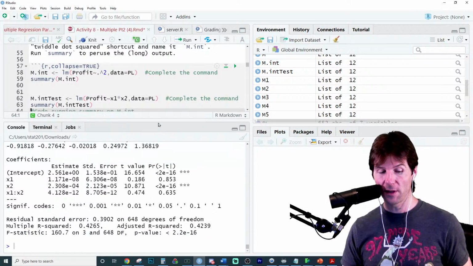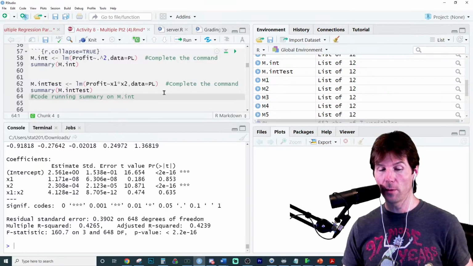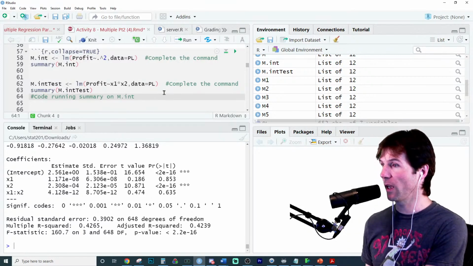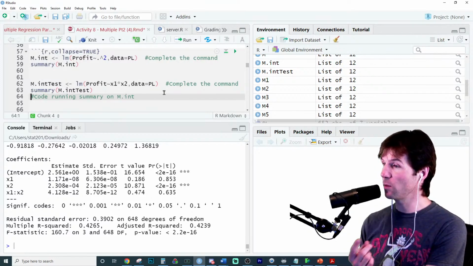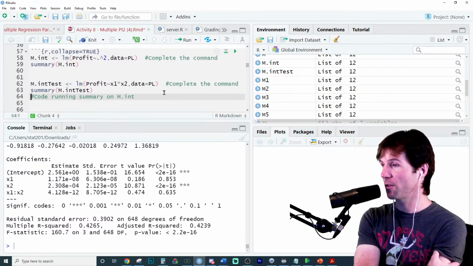Now we don't just have the interaction in the model. What else do we have, Kayla? We don't just have the interaction between x1 and x2. What else do we have in the model?